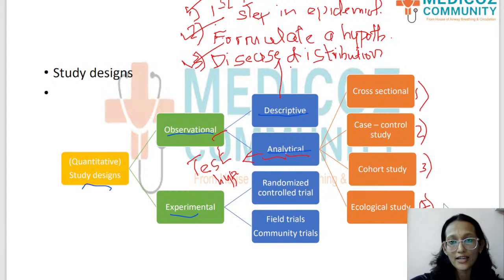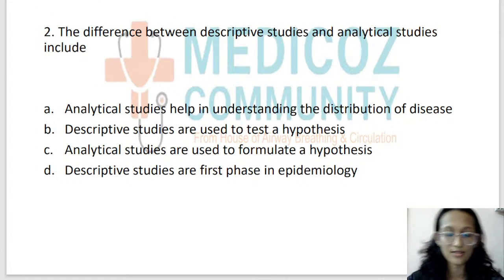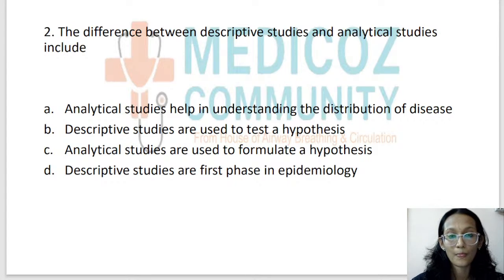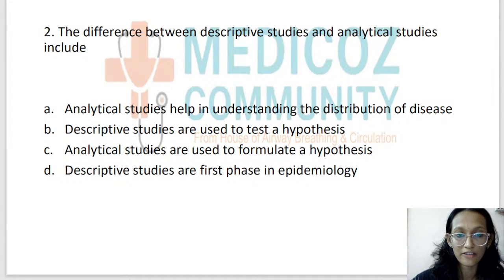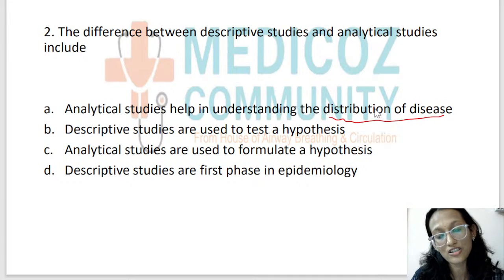Okay, so with this much idea in mind, let us go back to our MCQ and find out what is the right answer, or let us rule out the wrong answers, which will be more helpful for you when you're answering questions. So the difference between descriptive studies and analytical studies include, the first option is analytical studies help in understanding the distribution of disease. Okay, is it so? Is analytical study helping in understanding distribution of disease?